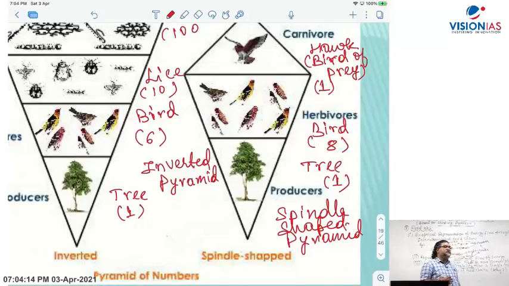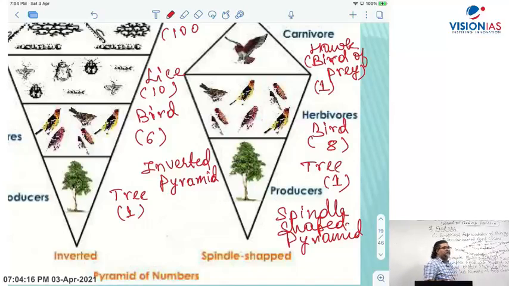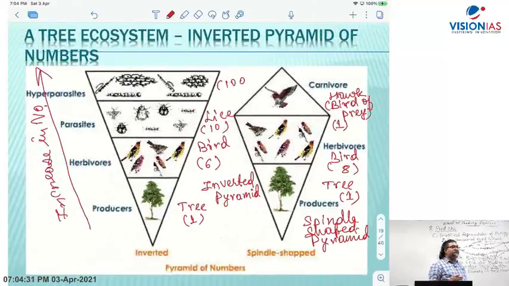So what does that mean? Number pyramid and biomass pyramid can be upright also, inverted also. But pyramid of energy is always upright. So these are the exceptions of inverted pyramid of numbers. You have to always remember this. Sometimes there can be a direct question in the exam, right? So what I have explained here can be a direct question in the exam.